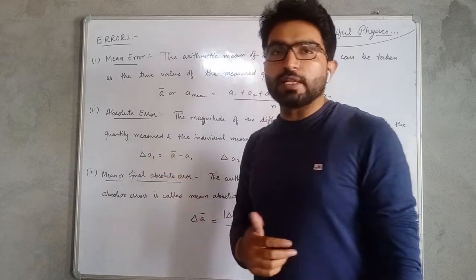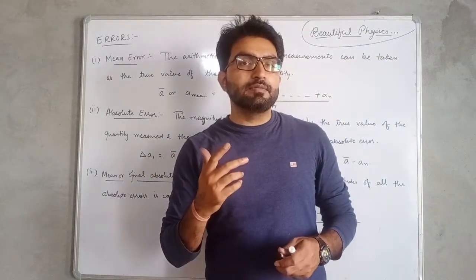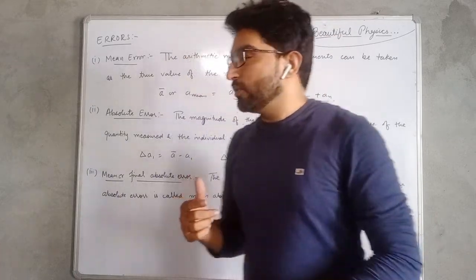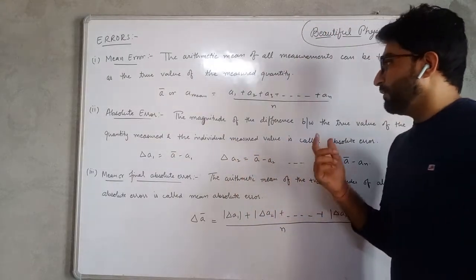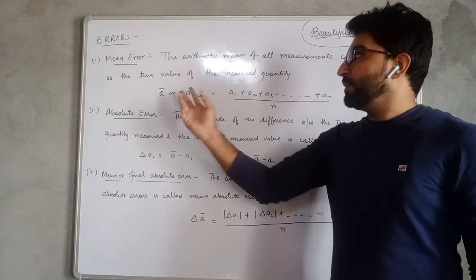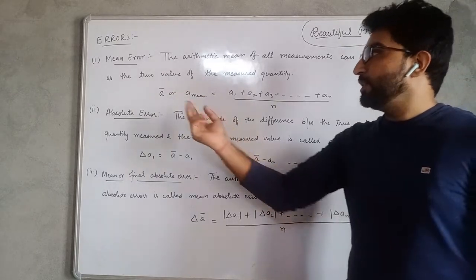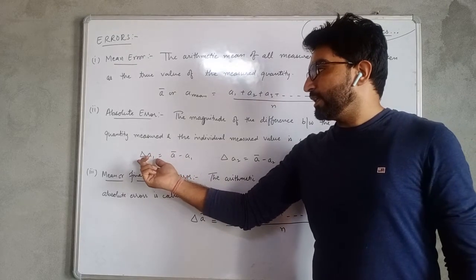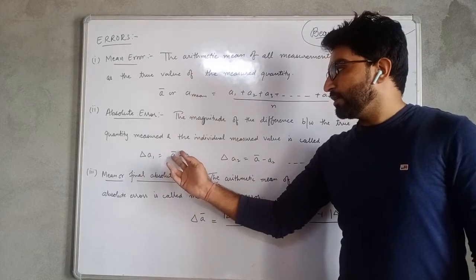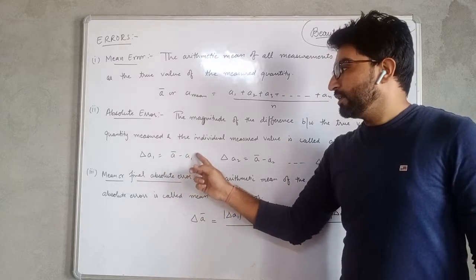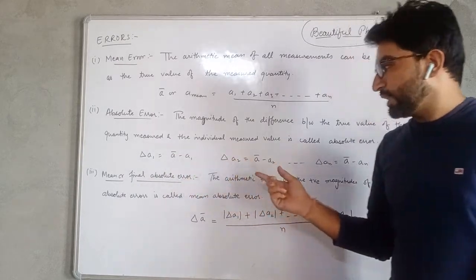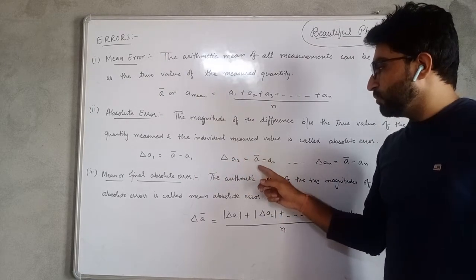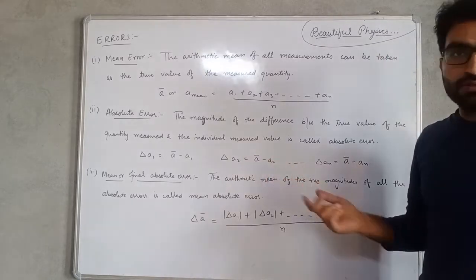Next one is absolute error. Absolute error is the difference between the mean value and the individual value. Suppose we are measuring a quantity whose value is a1 and our mean is a bar, then the absolute error will be equal to a bar minus a1. Absolute error can be represented by delta a1 is equal to a bar, the mean value, minus the individual value of the observation. For the second quantity, it will again be the mean value minus the observed value. It can be either positive or negative.